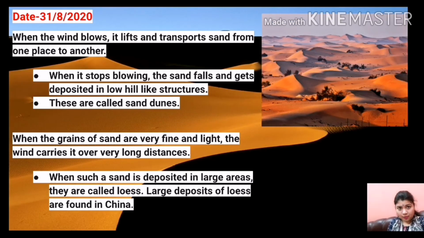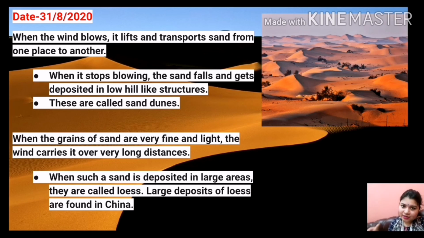When the wind blows, it also takes and transports sand from one place to another. When the wind stops blowing, the sand falls and gets deposited in a particular place, and in that place we find low hill-like structures of sand, and these are called sand dunes.